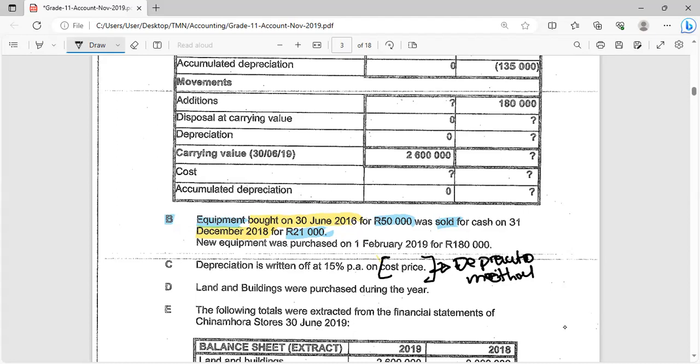So with the diminishing balance method, when you're calculating each year's depreciation, you need to minus the accumulated depreciation of the assets from the cost price of the assets. But that's for your diminishing balance method. In this case, we only have the cost price. We are required to use the cost price. So we do not have to minus the accumulated depreciation from the cost price of the assets. So let's go ahead and calculate our accumulated depreciation.